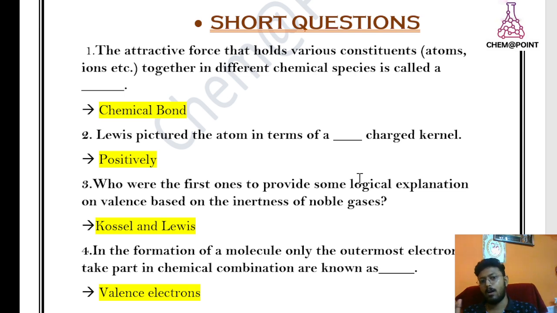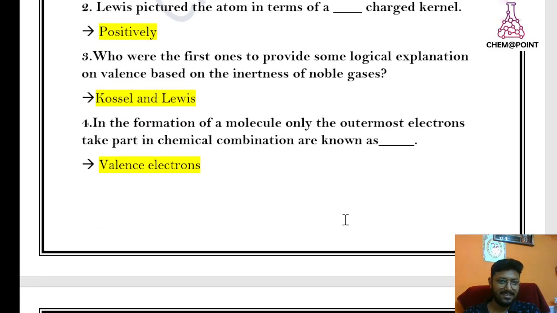Now move to the second question. Lewis symbol of an atom in terms of a dash, charge cancels, it is positively charged. Now move to the third question. Who were the first ones to provide some logical explanation of valence based on the inertness of noble gases?